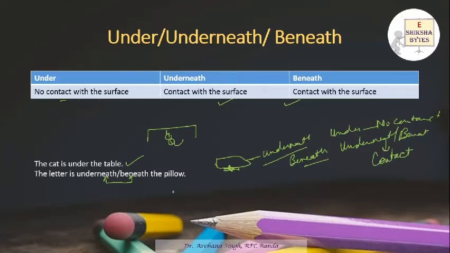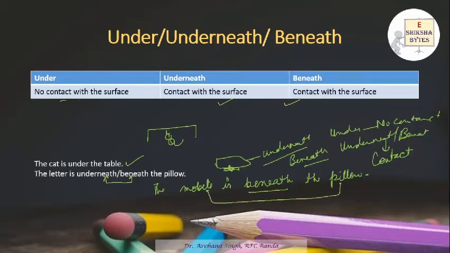That's the only difference. You can also say the mobile is beneath the pillow. Now when you are using beneath, it means there is a touch, the surface of the mobile and the pillow are in contact. That is why we are using beneath.